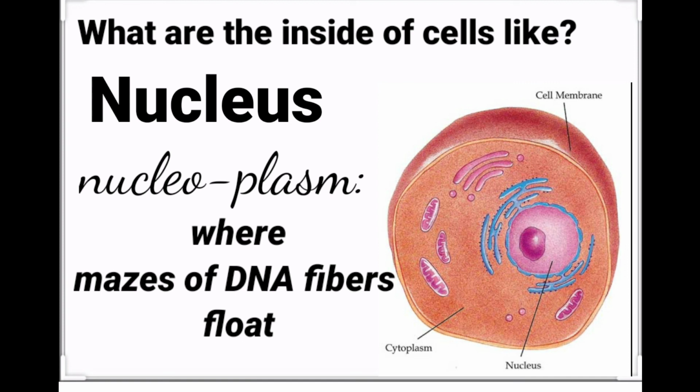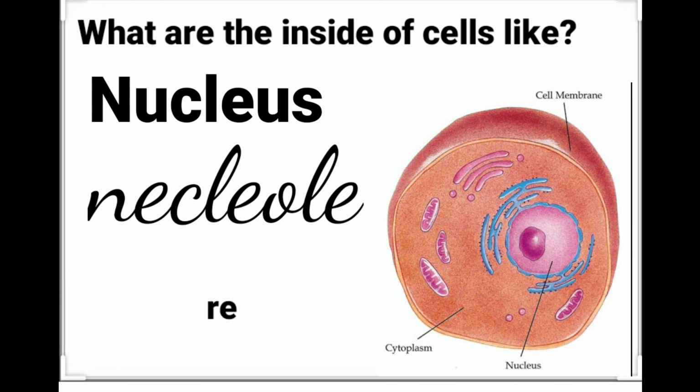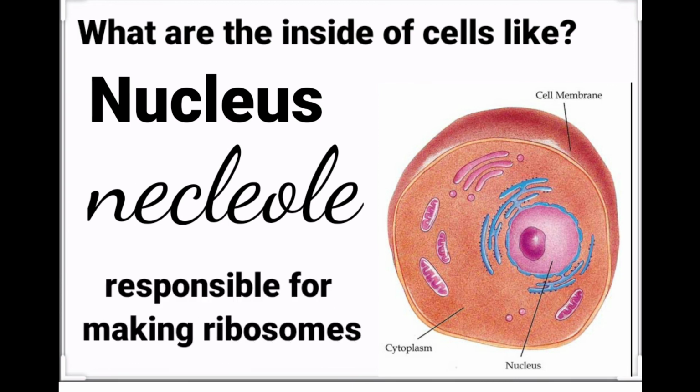These masses are known as chromatin, and their function is to carry the genetic information of the cell for producing all its parts and to transmit this information to the descendants. There is also a spherical structure in the nucleus, the nucleolus, which is responsible for making ribosomes.